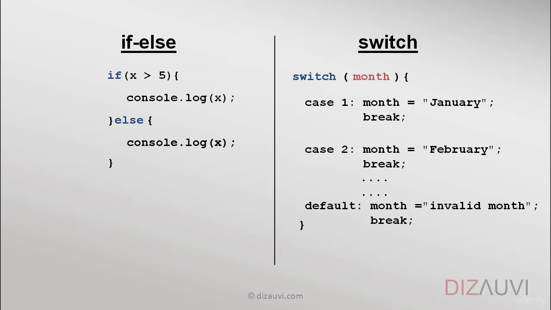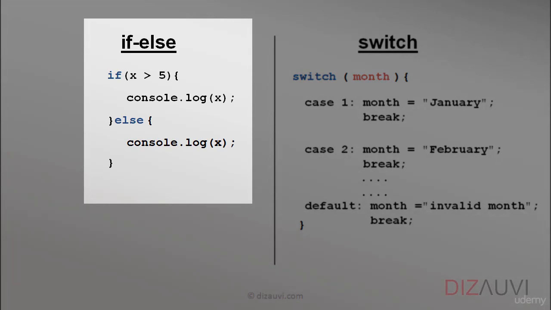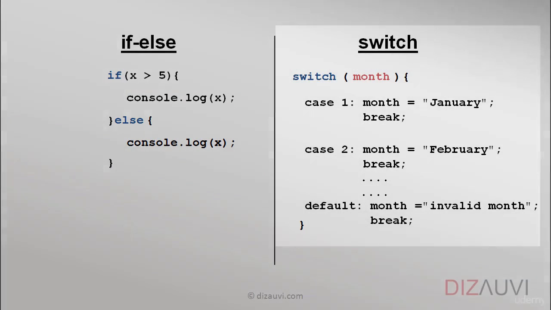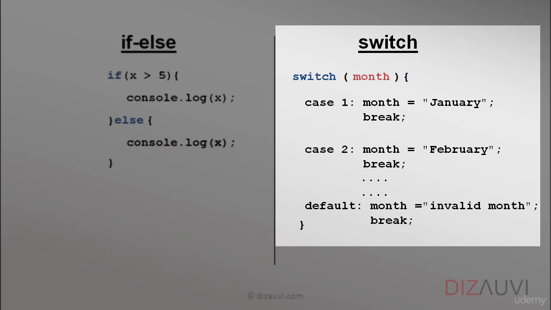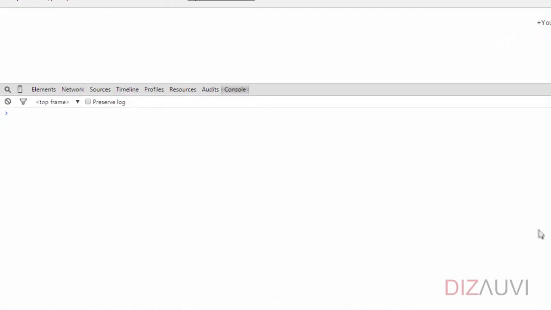Now, one major difference between the if-else and switch case statements is that if-else conditions and their corresponding blocks of code can work with range of values. For example, we may check for a condition if a variable is greater than, say, 5. But switch case statements work with discrete values. That is, the expression in the switch statement is evaluated to a value, and depending on the value, the corresponding case statement is executed. Let's take an example to show this.